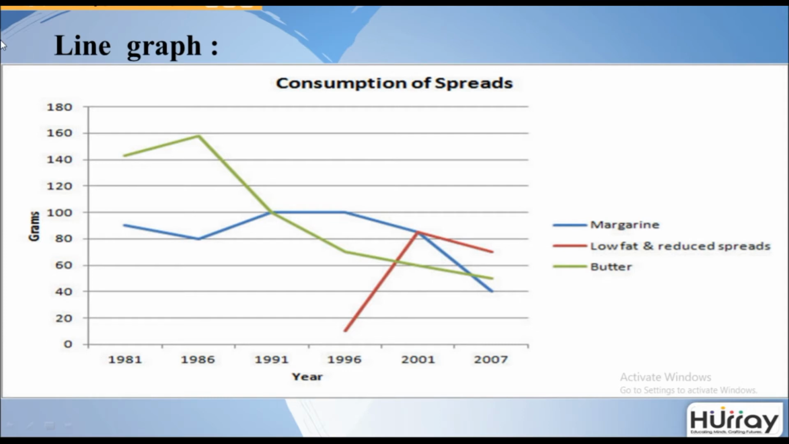This is an image of a line graph. As you can see, your main heading is given here. This is your main feature. So is this. Now the main feature is further divided into 3 short features: margarine, low fat and reduced spreads, butter. The measurement of this has been given in your graph. The measurement is mentioned here. Looking at all of these and making a note of all of these, you must write your answer.